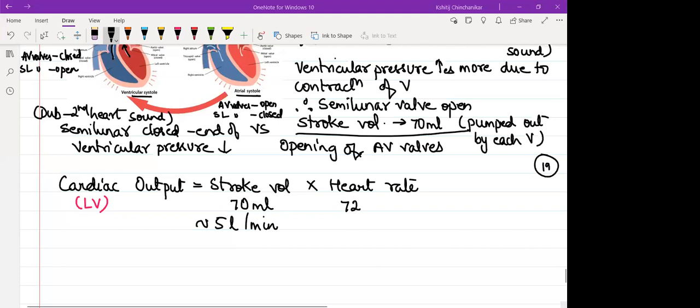Why you want cardiac output to increase? You start running, you start swimming, you start skipping, your body, your muscles will demand more energy. More energy means it needs more oxygen. More oxygen means it needs faster blood supply. Faster blood supply means heart has to pump much faster. So it's like a chain reaction.